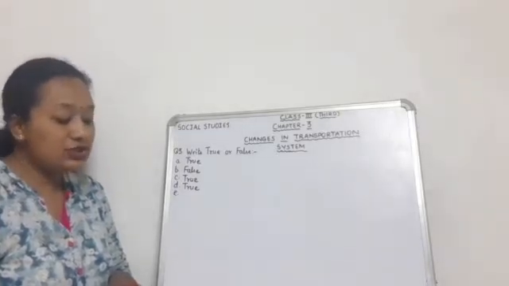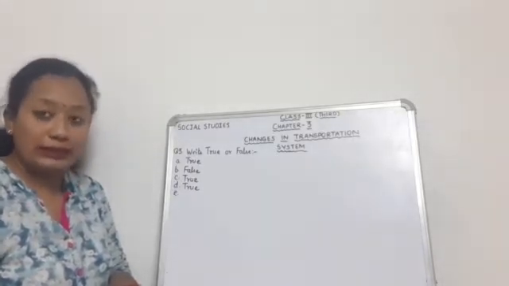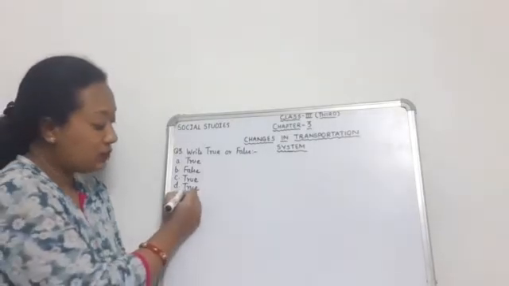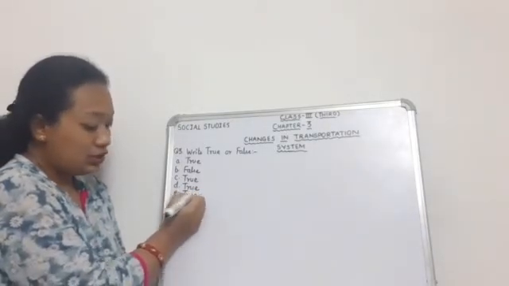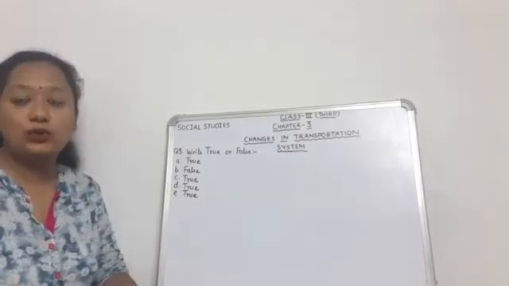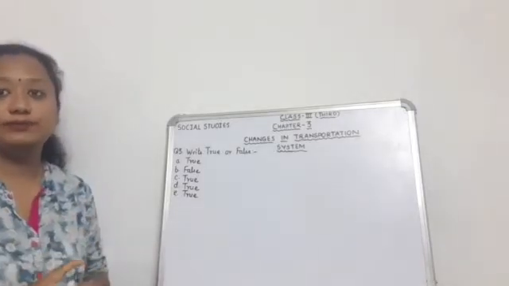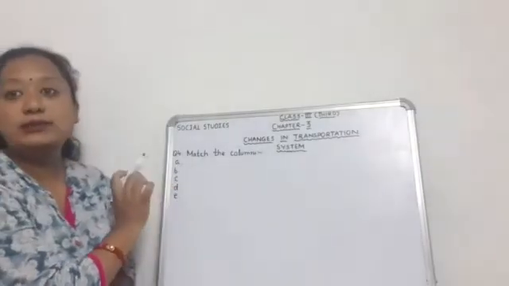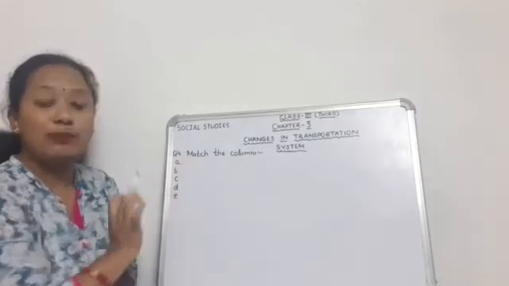Number E, container ships are used to transport bulky goods. Yes, this one is also true. Container ships are used to transport bulky goods. Bulky goods means heavy goods. Question number 4 is match the column. Now you have to match the column.